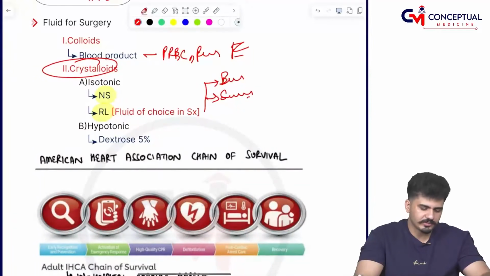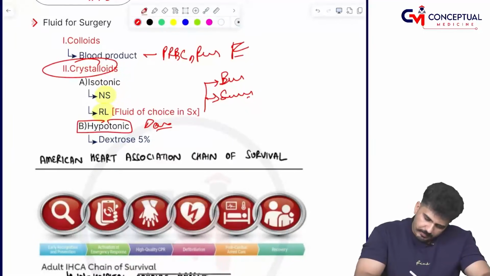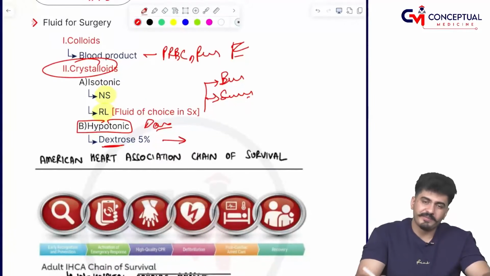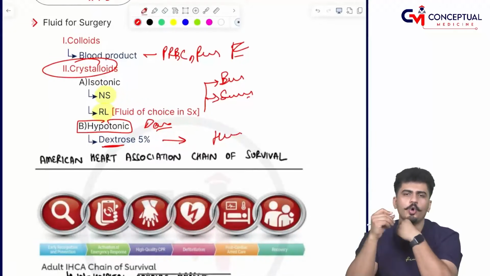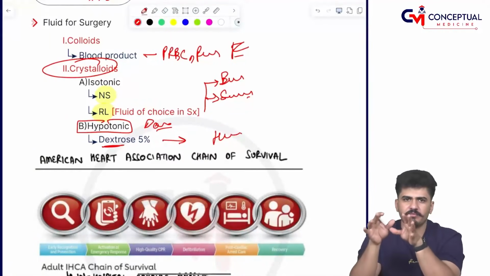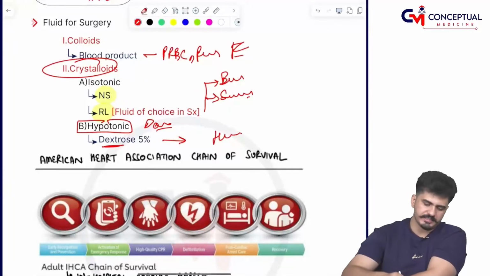Now hypotonic fluids, which do not increase the volume. The example is dextrose 5%, 10%, 25%. Why are they given? They are given specifically when there is very low sugar, even 30, 20, 10 sugar, then we suddenly give dextrose 5-10%. It improves, the patient is saved.